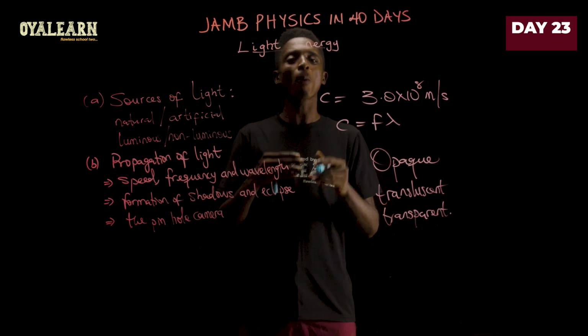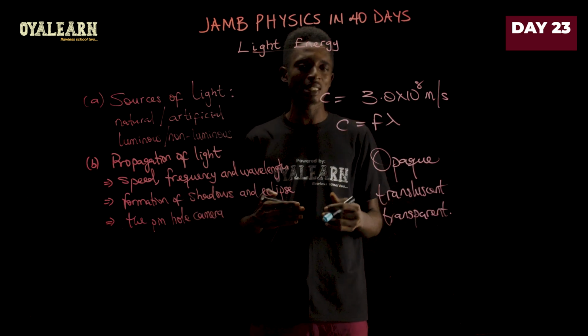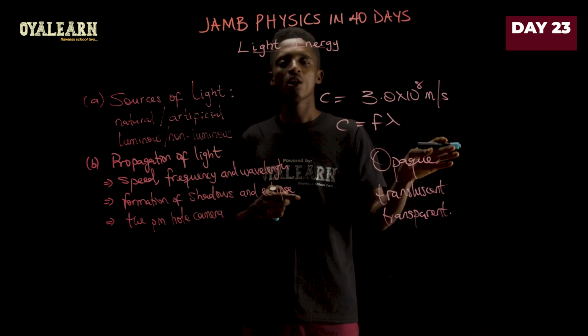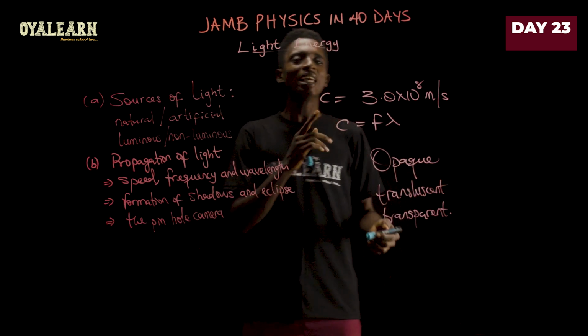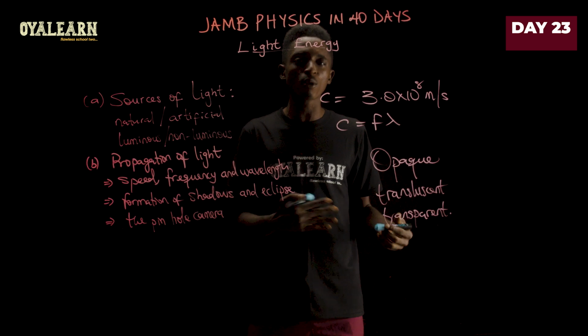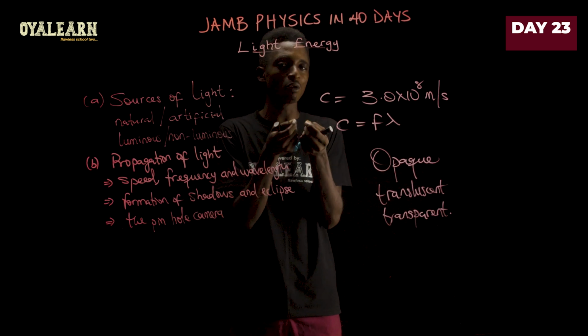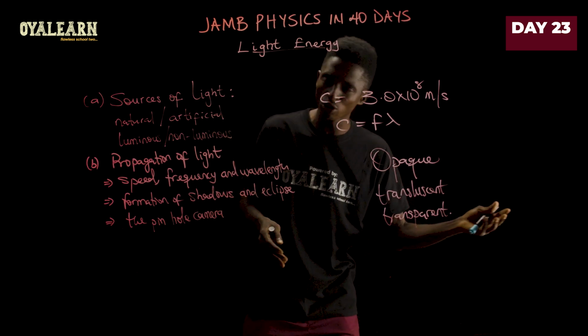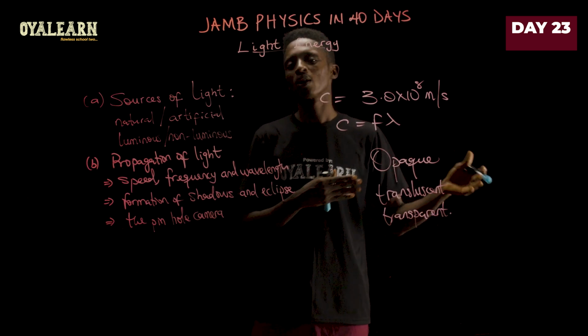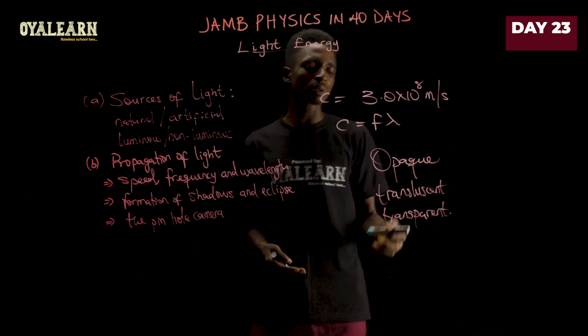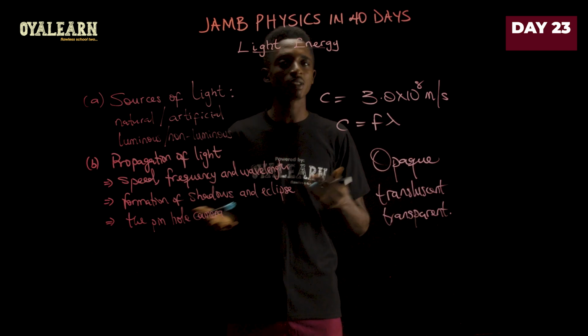If it is able to block most of the light that is coming at it, then such an object is opaque. However, if it is unable to block most of the light, that is, only a little is blocked and most of the light passes through it, then in that case it will be called transparent. When we say it's translucent, it's more like a 50-50 case.